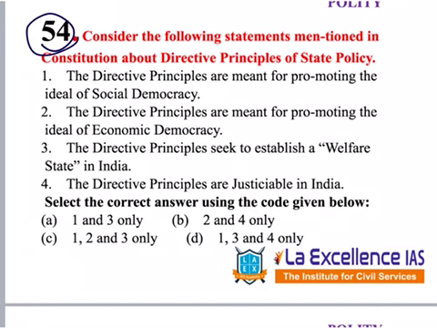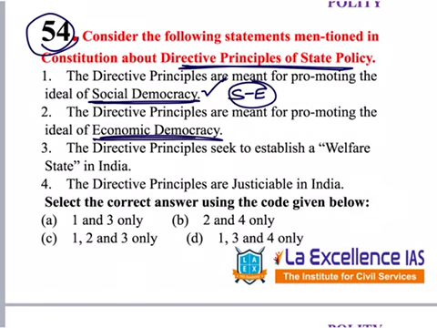This question says, consider the following statements mentioned in the Constitution about DPSP. Let's see what are the options given. DPSPs are meant for promoting the ideal of social democracy. Yes or no? We have socio-economic goals. So social democracy is correct. Second one, DPSP are meant for promoting economic democracy. Yes or no? Just now we said socio-economic. This is correct. DPSP seeks to establish a welfare state because there are many provisions for ensuring the welfare of the people.